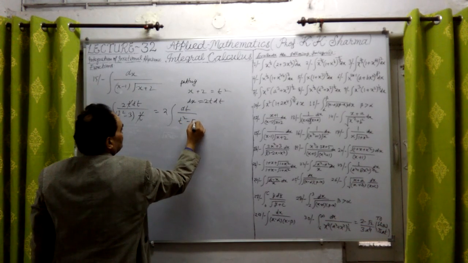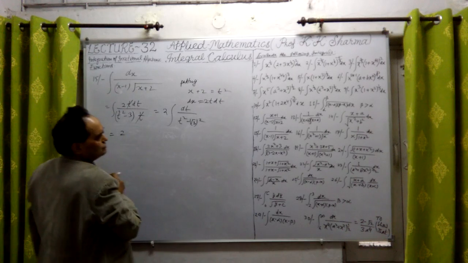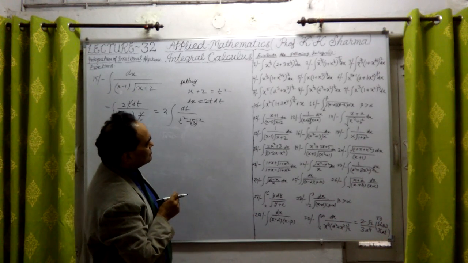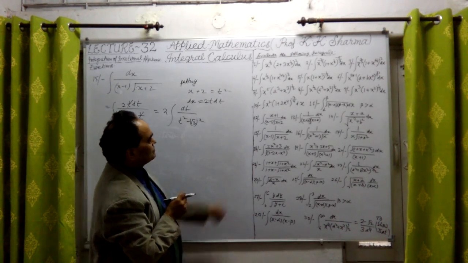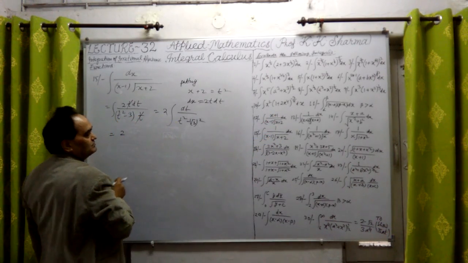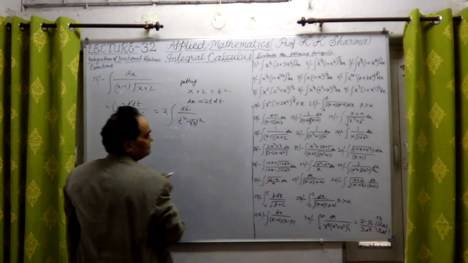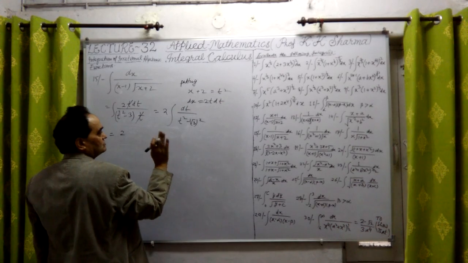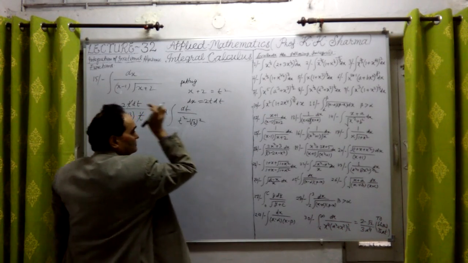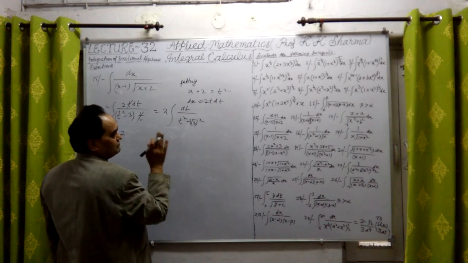T square minus root 3 whole square. It can be now integrated. Have we done this? Okay, it was x plus 1. That was a different one, only a bit different from this one. This is x plus 1 in the numerator. Here it is x minus 1, and the same denominator, but the numerator is different. So the 12th and 15th questions are of similar type, but having some difference.